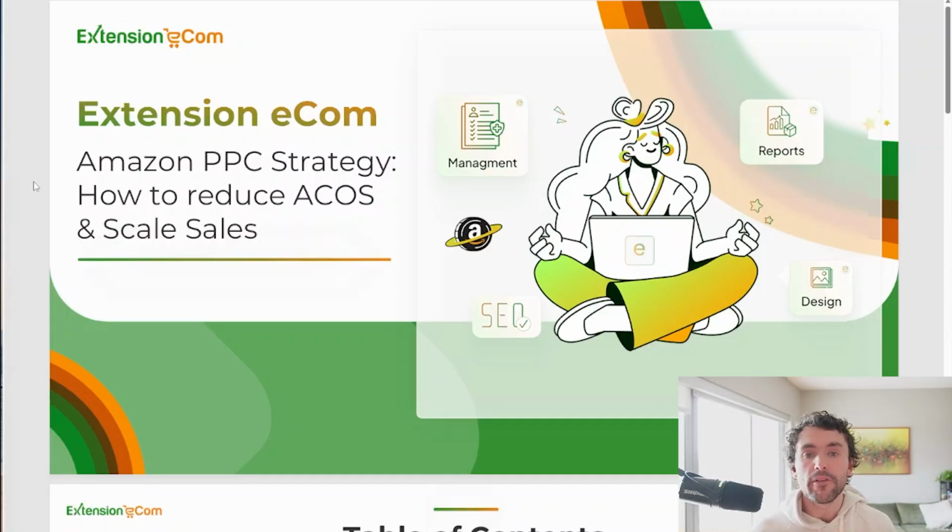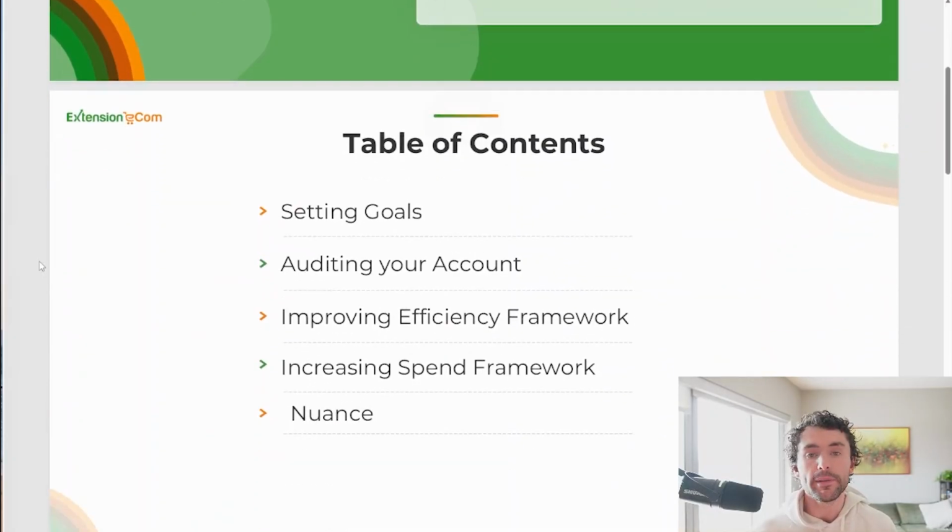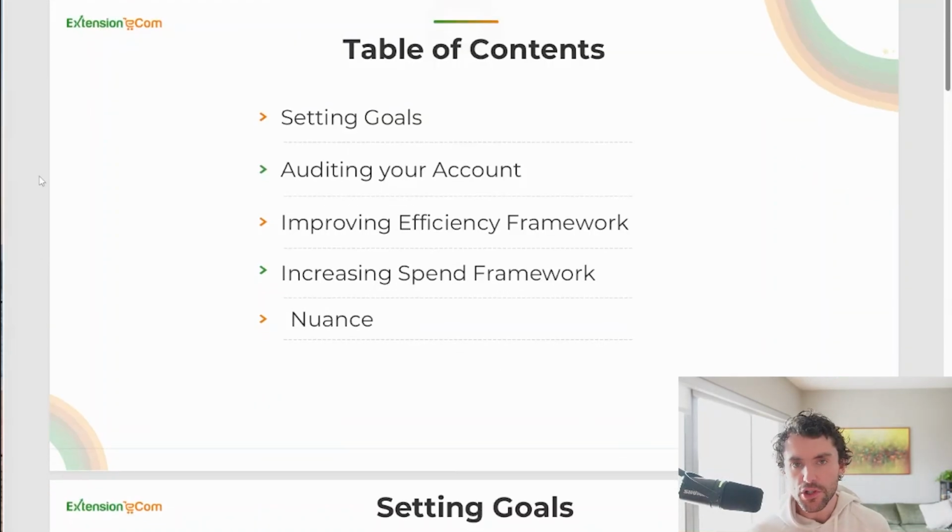And in this video, I'm going to be covering Amazon PPC strategy, more specifically, how to reduce your ACoS and scale your sales. And the table of contents for today is that we're going to be chatting about setting goals, how to audit your account, our improving efficiency framework, our improving spend framework, and some nuance. So let's jump straight into setting goals.